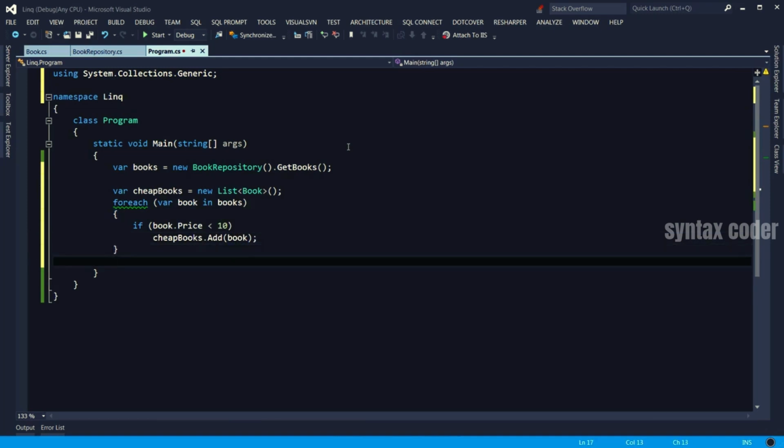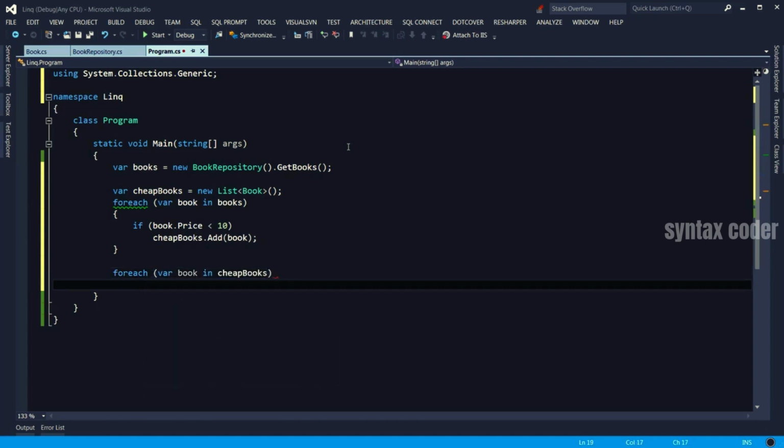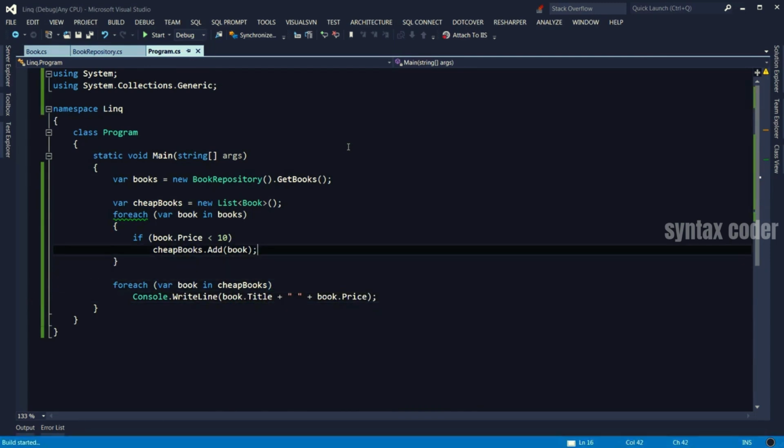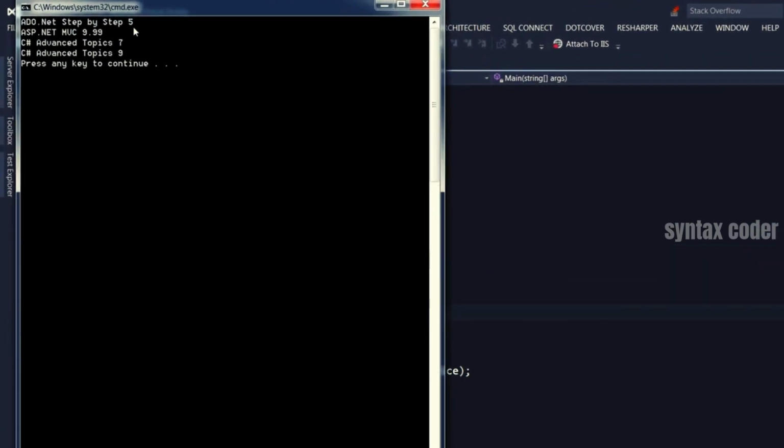And finally, at this point, we have the list of cheap books. So here we could iterate this collection and display each book title plus its price. So let's run this code. So these are the books that are cheaper than $10.